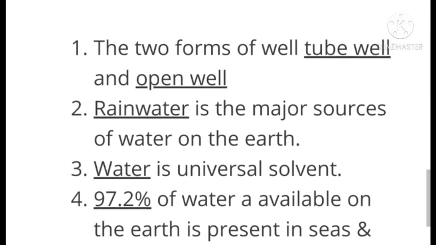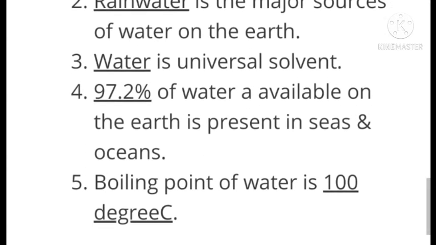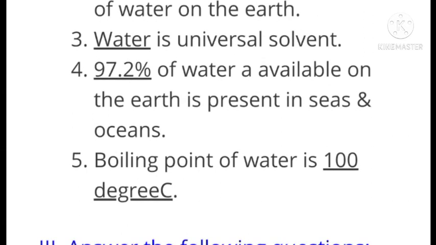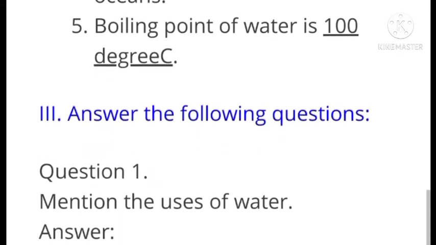Next, fill in the blanks. The two forms of well: tube well and open well. Rainwater is the major source of water on the earth. Water is a universal solvent. 97.2% of water available on the earth is present in seas and oceans. Boiling point of water is 100 degrees Celsius.